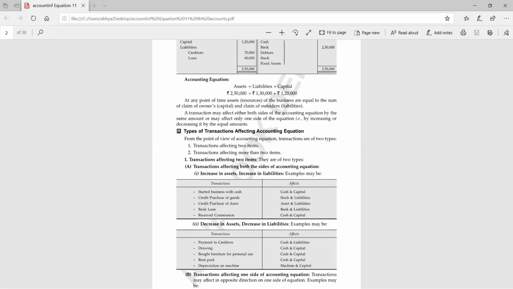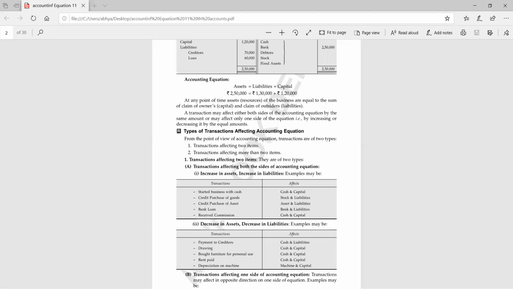So you have withdrawn some amount from business for paying fees of your brother. Suppose you are the owner of the business and you have to pay the school fees of your brother. So you have withdrawn some amount from your business. So which two accounts? Ma'am, that will be drawing because I have used it for my personal use. Yes, very good. Drawing. One account will be drawing.